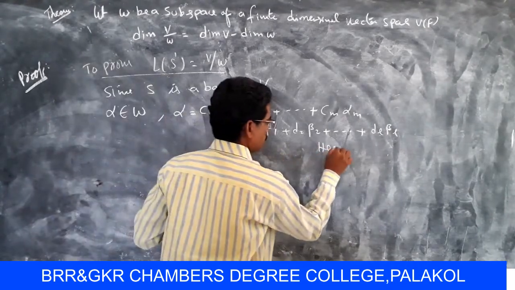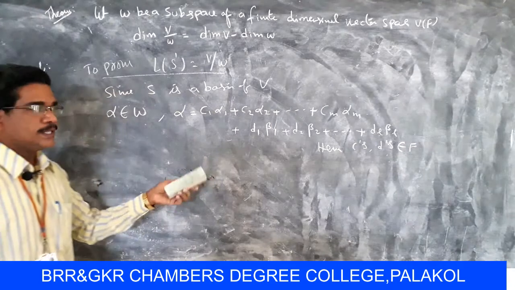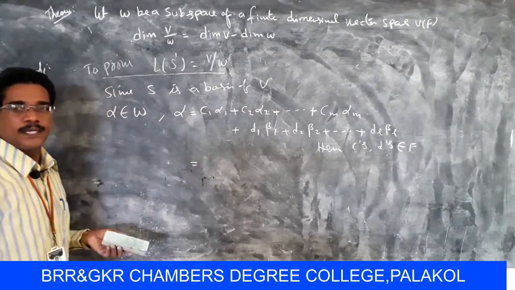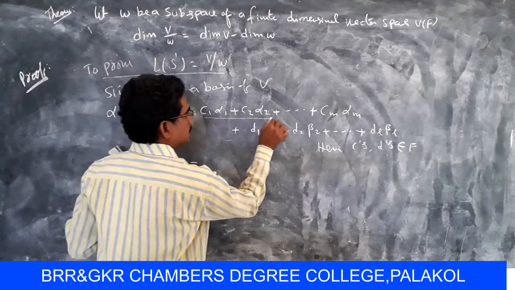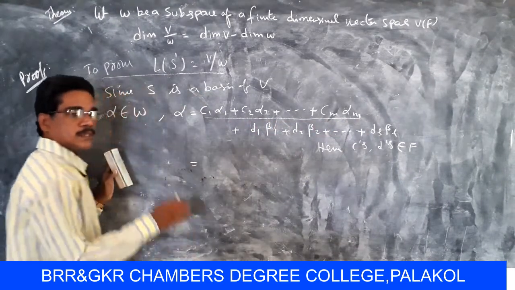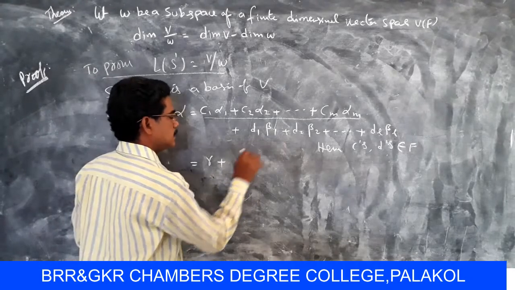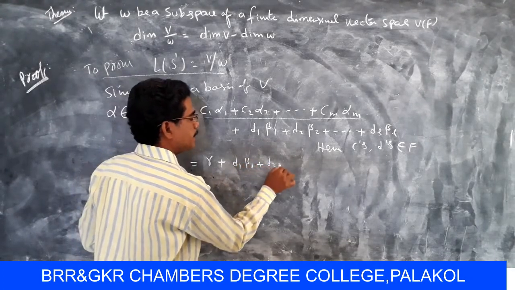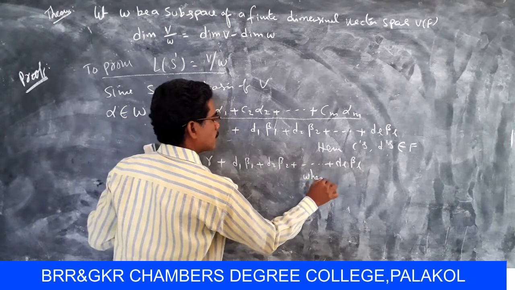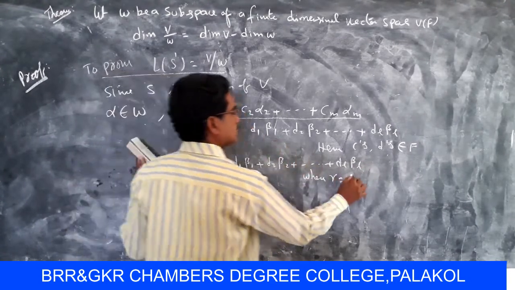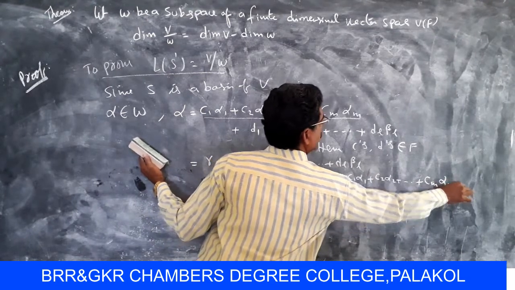Here D1, D2 so on DL also belong to F. So here the C's and D's belong to F. So now this can be written as C1 alpha 1 plus C2 alpha 2 so on plus Cm alpha m, another vector gamma, plus the next elements D1 beta 1 plus D2 beta 2 plus so on plus DL beta L. Here gamma equal to C1 alpha 1 plus C2 alpha 2 plus so on plus Cm alpha m.